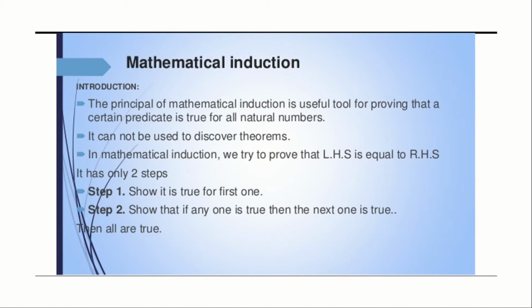Usually for this type of sums, we use a technique called LHS equal to RHS. That is solving LHS separately and getting an answer, and solving RHS separately and getting an answer. If LHS is equal to RHS, then that particular question is considered to be true for all values of n.